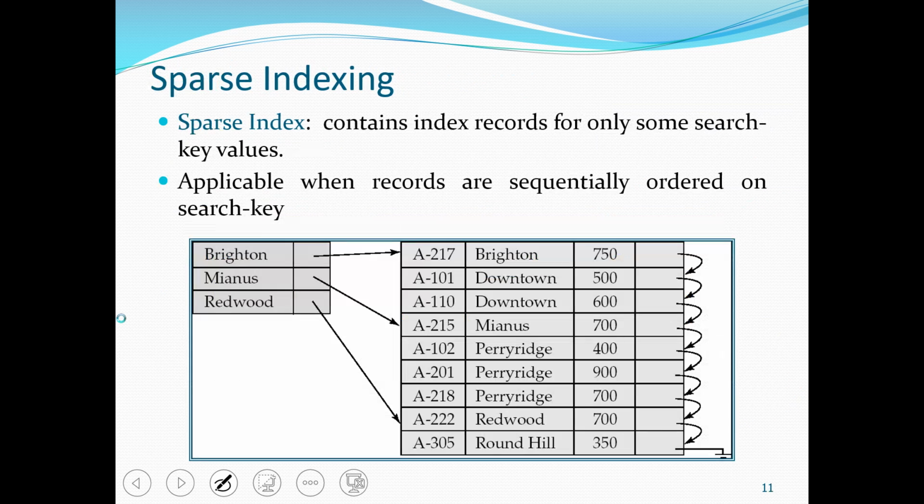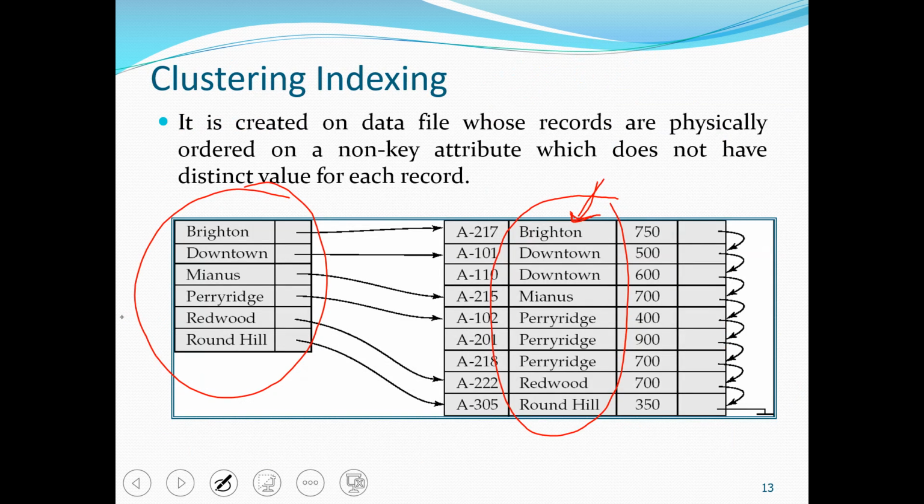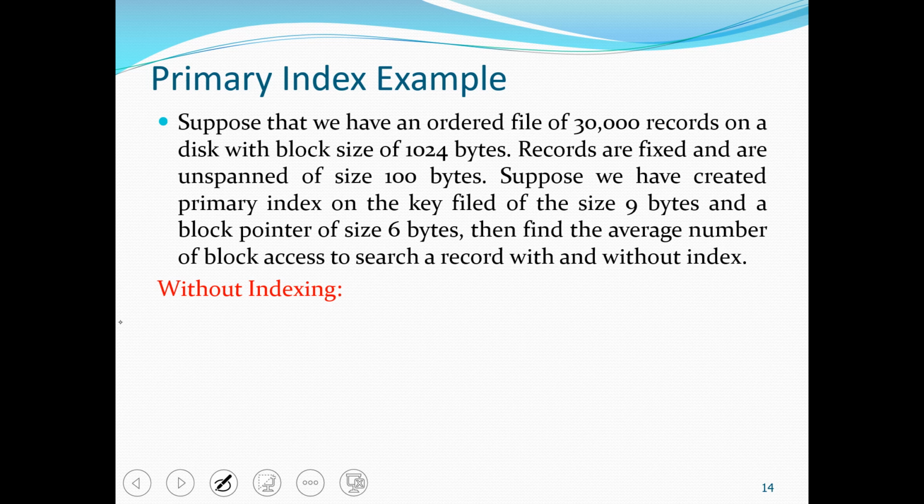Now let us do some examples based on indexing. So this is an example. We have an ordered file of 30,000 records. Now these files are stored in blocks of size 1024 bytes. Records are fixed size and each record size is 100 bytes.